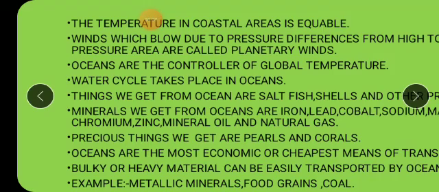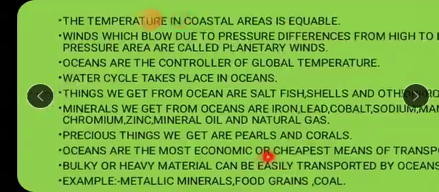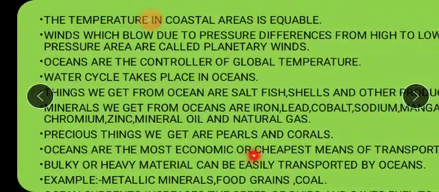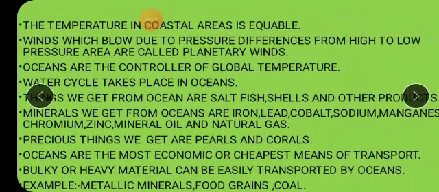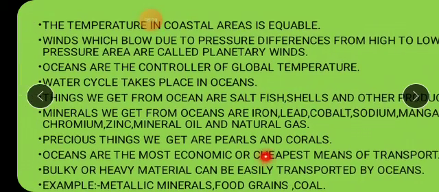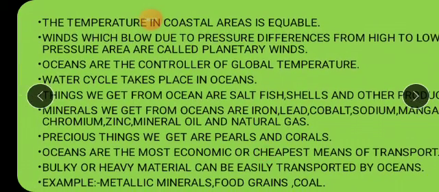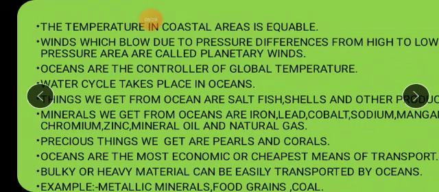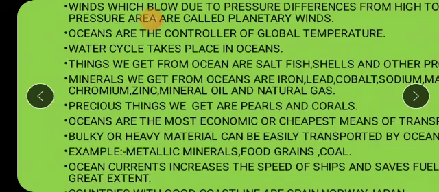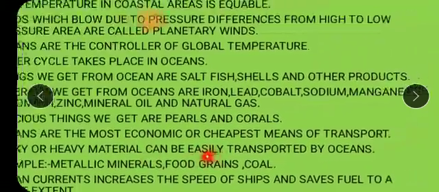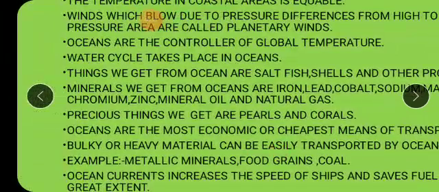Precious means what? Expensive. So oceans are the most economic, the cheapest means of transport. Yes, it's very cheap, children. It takes very little money to travel by water as compared to air, or if you had any other vehicle on the land, isn't it? So this is the cheapest means of transport. This is the easiest, most convenient and cheap means of transport. Okay, bulky or heavy material can be easily transported by oceans. You must have seen big ships, cargo ships, on television, isn't it?